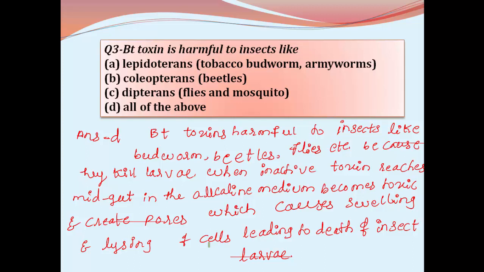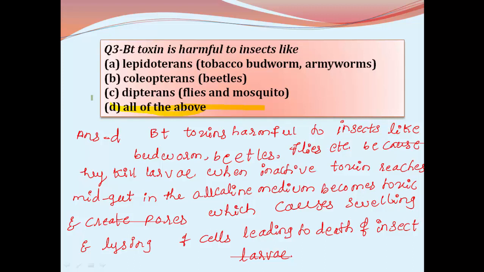So which one is the answer? Here the answer is all of the above, because all these are belonging to the group of insects, and these insects larvae can be killed with the help of Bt toxin.